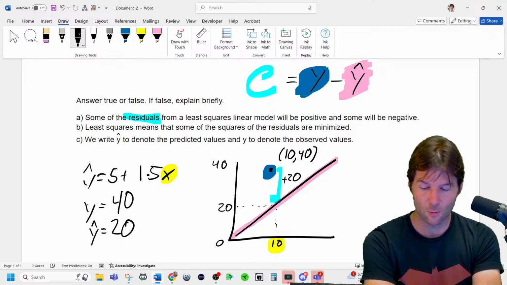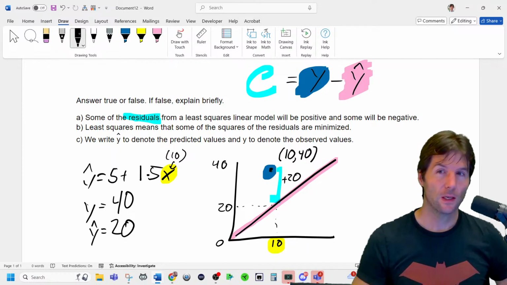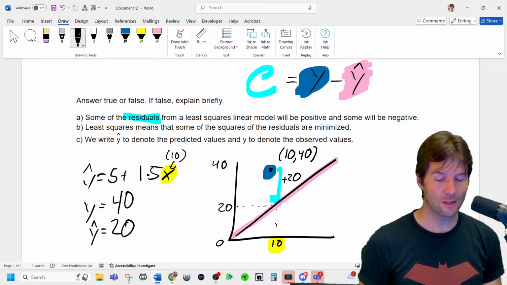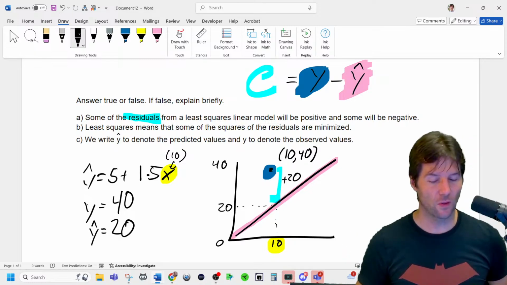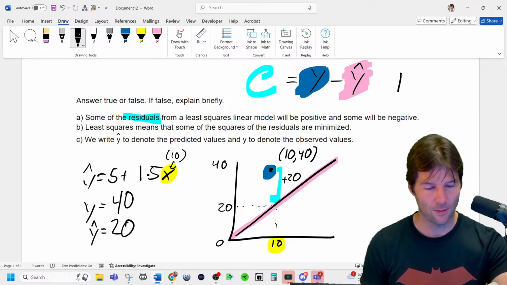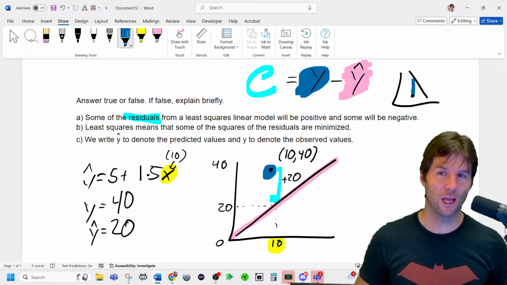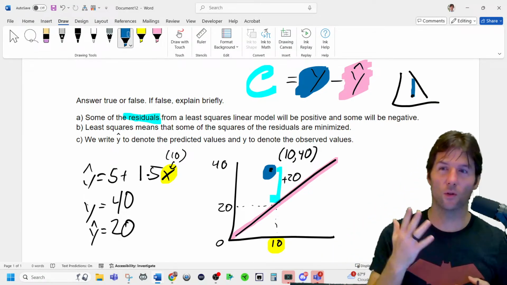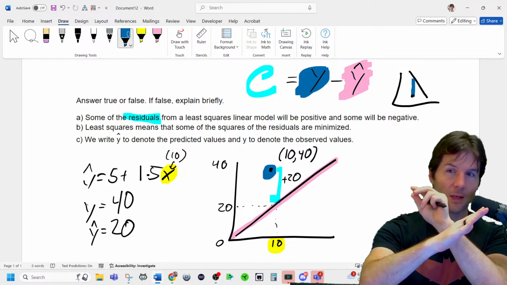You're plugging in 10 right there into x. So you have to remember that the formula for residual is actual minus predicted. It's how much the model misses by. Understanding this conceptually and visually is a good thing. If you have a line going down like this and you have a point down here, there's going to be a negative residual, because when a residual is negative, the actual is lower than the predicted. The line's the predicted. Just hold your arm up and make a predicted line. And then if you're above it with the dot, then it's a positive residual.